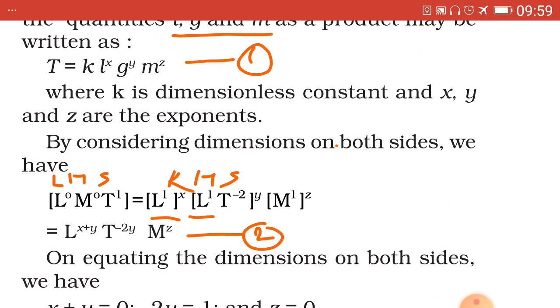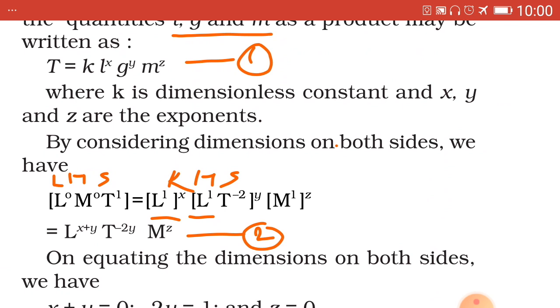Take both the sides of equation 1, which has been indicated. First we find out the LHS dimension and then the RHS dimensions. On the LHS there is only one term, capital T, equal to L raised to 0, M raised to 0, T raised to 1. It is written here. LHS I have indicated.